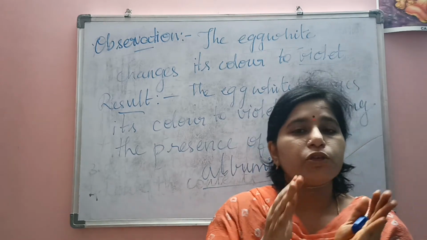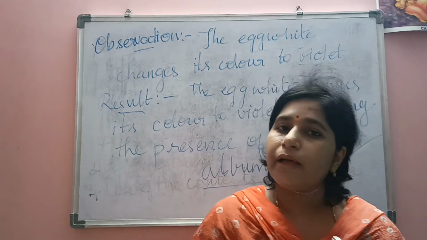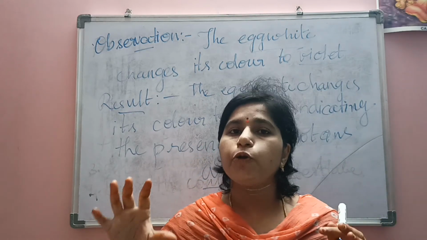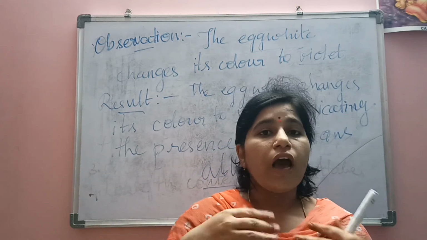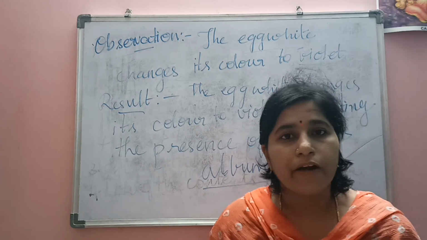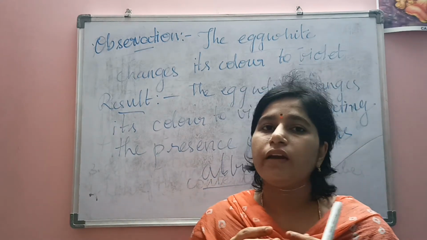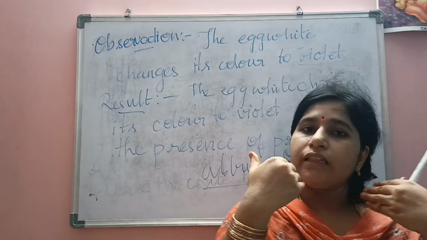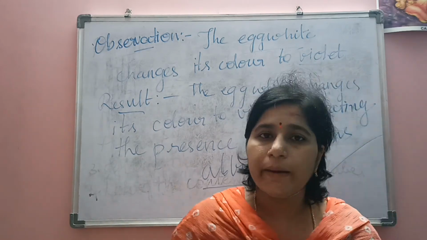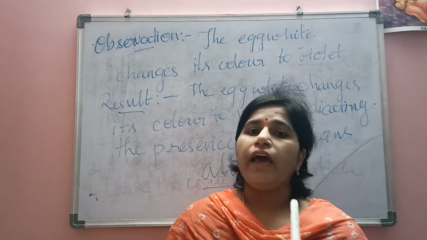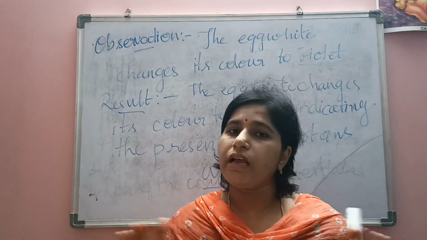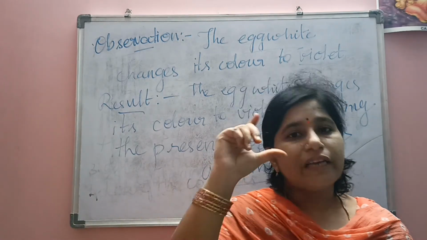So how to prepare the 2% copper sulfate solution? You will take 2 grams of copper sulfate and dissolve it in 100 ml of water. Like that you can prepare 2% copper sulfate solution. How can you prepare 10% sodium hydroxide solution? You will take 10 grams of sodium hydroxide and dissolve it in 100 ml of water. Like that you will get 2% copper sulfate and 10% sodium hydroxide solution. And each one you will add into beakers separately. Now you will take a test tube.